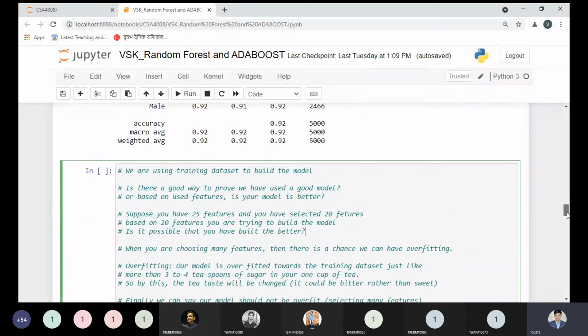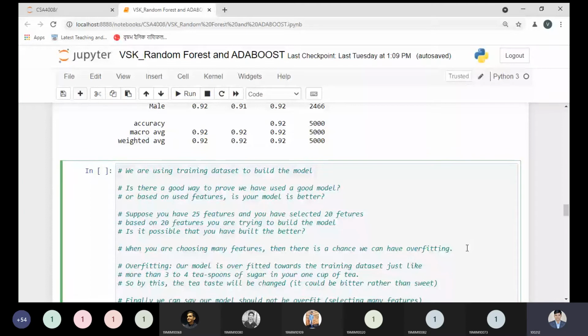Same thing if you're using many features in a model. So what we are doing is designing our model with overfitting. That model is known as the overfitted model. Overfitted model means you are trying to build your model with too many features, and that is not a good way.